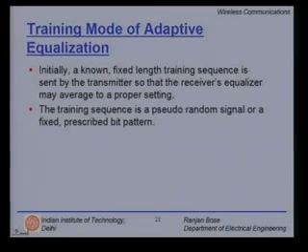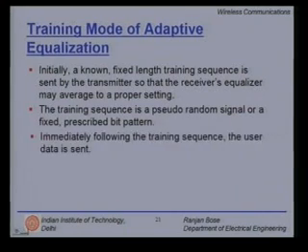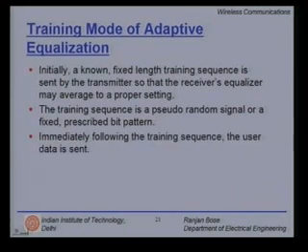The training sequence is usually a pseudo-random sequence or a fixed known prescribed bit pattern, usually put in the standard. So you know what you are sending. Immediately following the training sequence, the user data is sent.